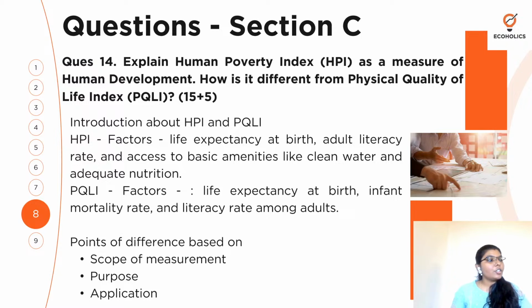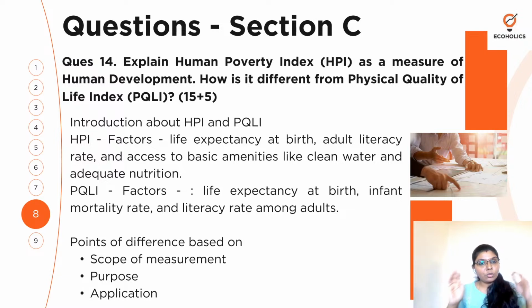Your friend does not know anything, so you are explaining from scratch, but it should also be precise. It should not go on and on. You can't sit and give him a one hour session on HPI and PQLI. It should be very short and crisp. Think your evaluator is a friend. That's what you're expected to do.